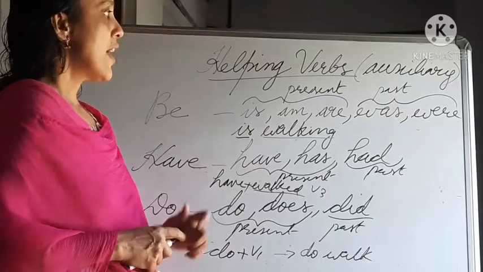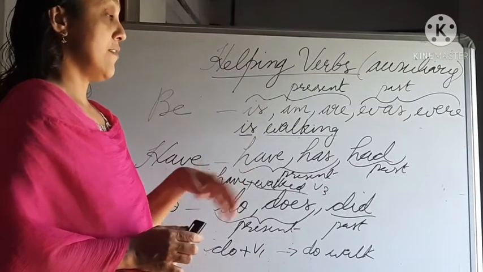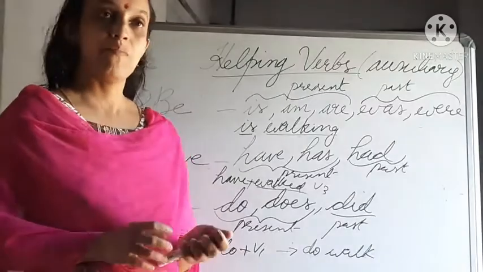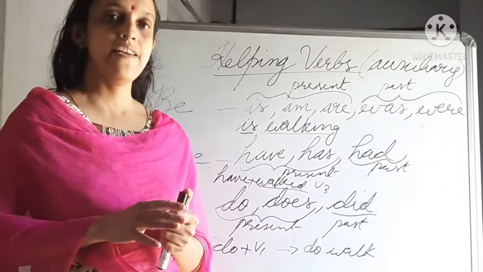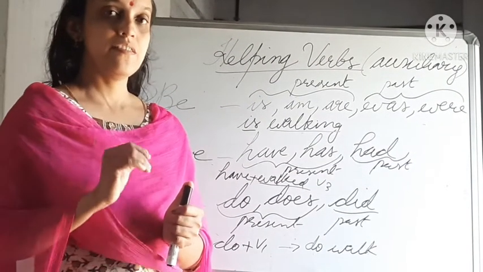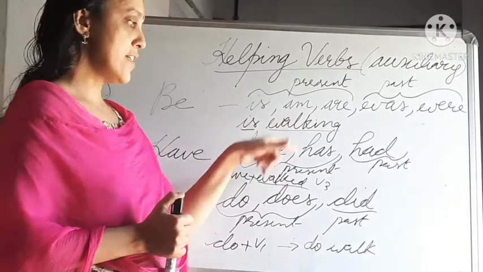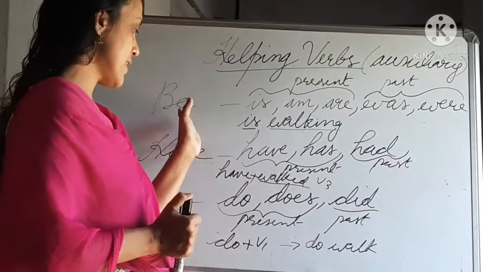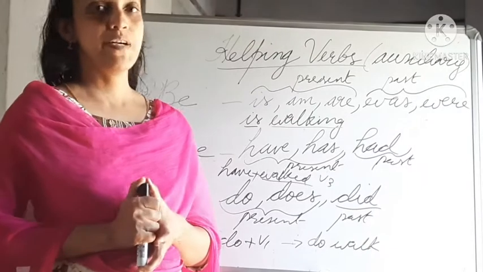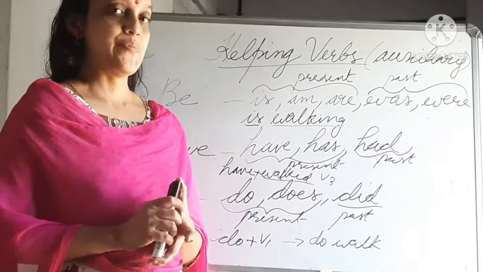This is about helping verbs. We have to study modal auxiliaries, which we can study later. They include can, will, shall, etc. They are modal auxiliaries. Here we study only these three forms: be form, have form, and do form. I hope it is clear to you. Okay.